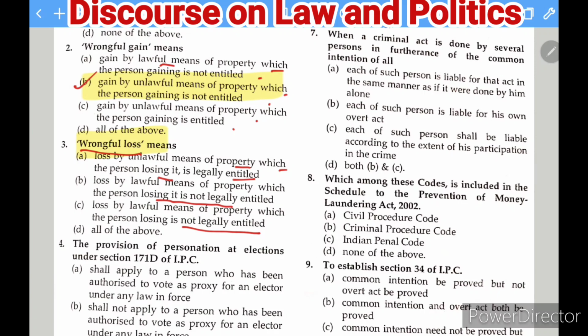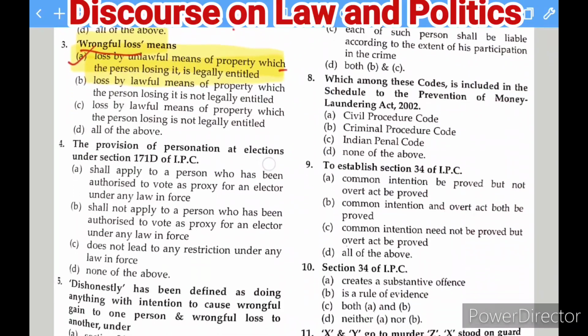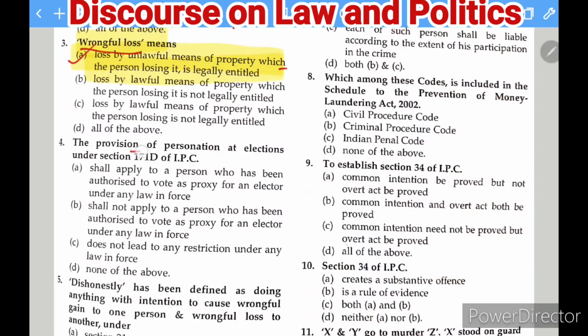So you know that the loss is there, but it must be by unlawful means. That means for this definition, whenever the wrongful gain is happening, the loss is there. You will find that in wrongful gain the person is not entitled and he is doing it by unlawful means, while in case of loss he is legally entitled but the loss is happening through unlawful means.